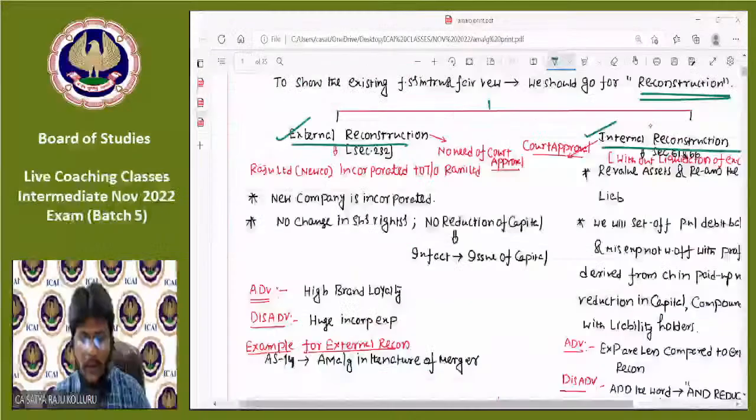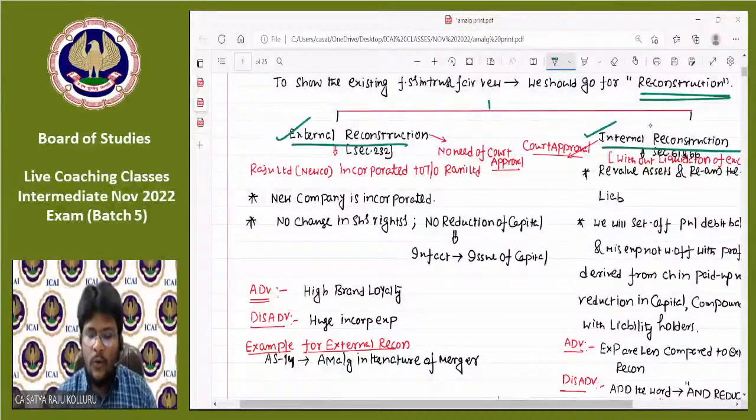Now, coming to external reconstruction. To speak technically, on which basis can we go for external reconstruction, or what procedure can we adopt? Is there any legal background? Yes.